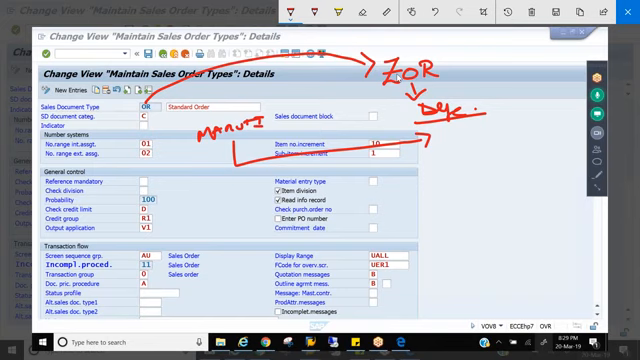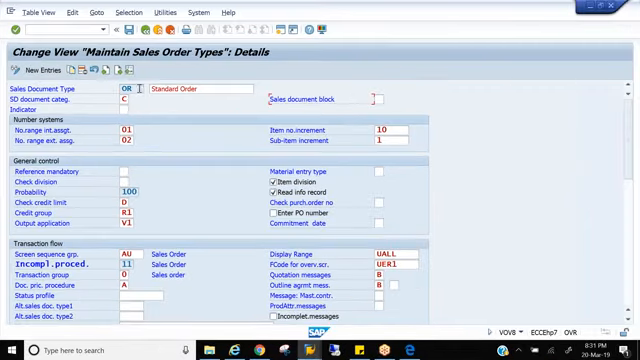In SAP, once you do a configuration, you will never delete it. You will archive it, because you spend a lot of time and effort, so you don't delete anything, you archive it. So let's say for the time being you want to block this document, you don't want to process it. How do you do that? We use the sales document block. Let's say I don't want to use this document, so I'll put X and save it.